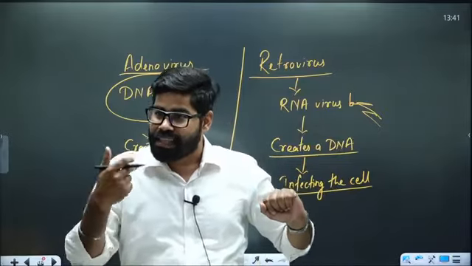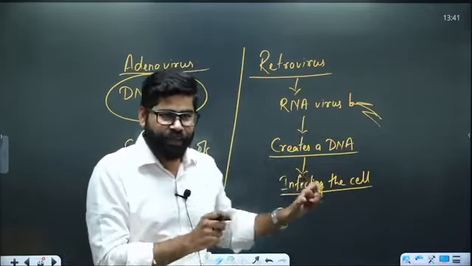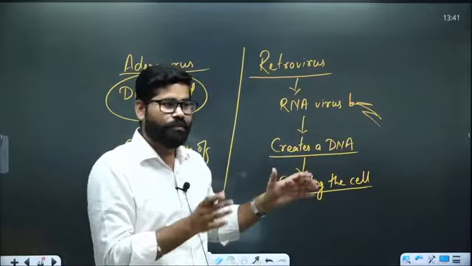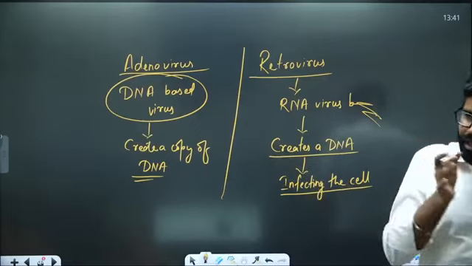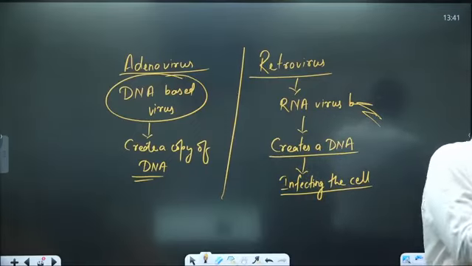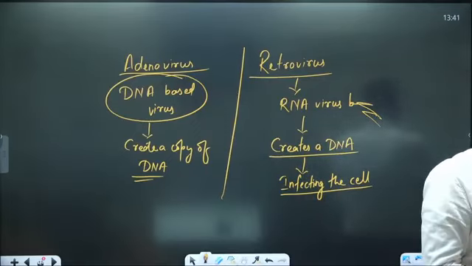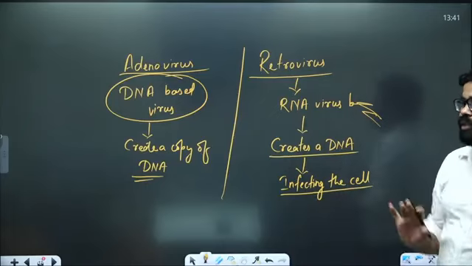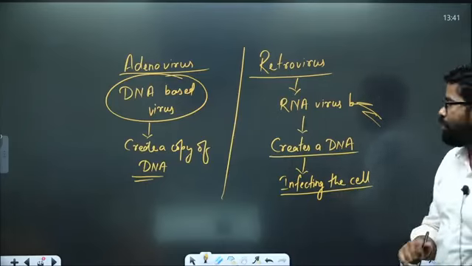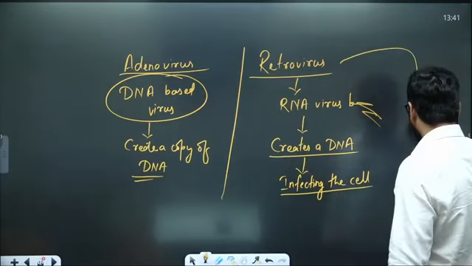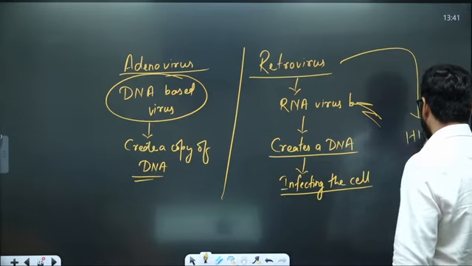Retrovirus is deceiving the cell, pretending that we are only an RNA based virus. The cell is going to prepare a response like that. But when they actually come into the cell, they create a DNA copy and use that DNA copy to then invade the cell. And the major virus which you know here is HIV.